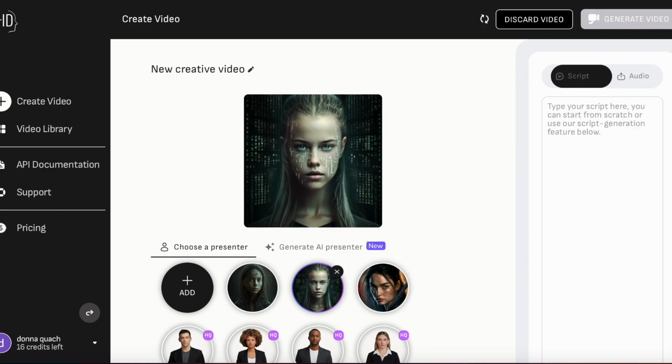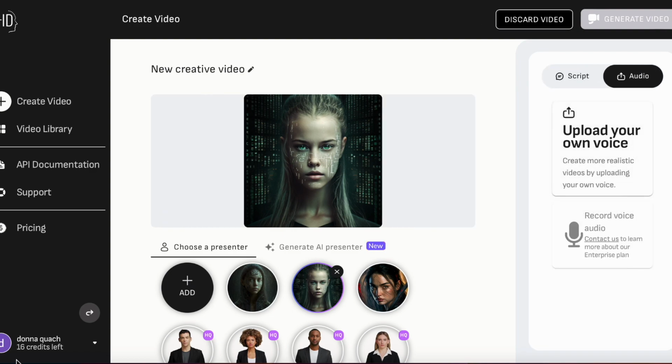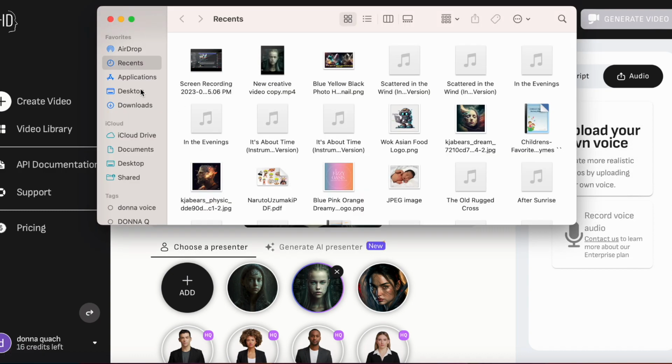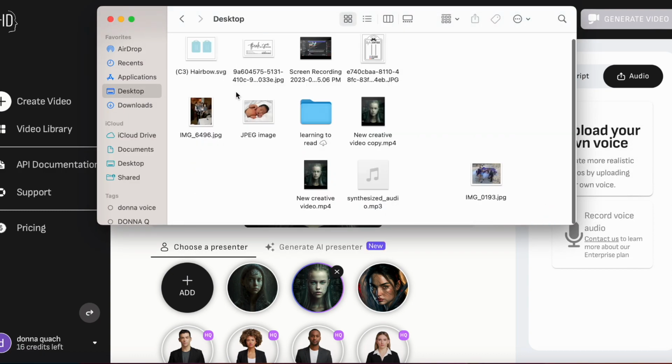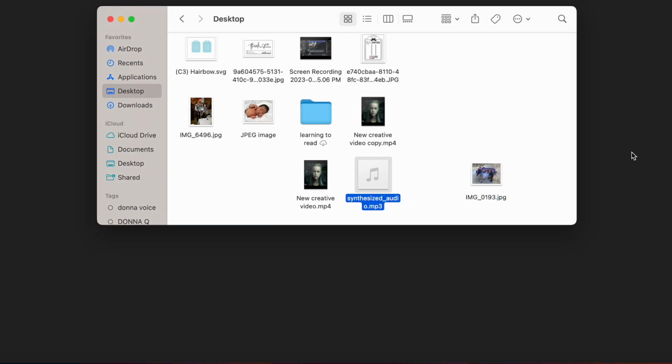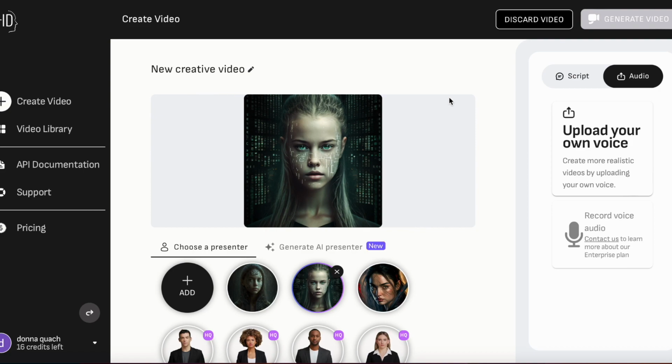Then on this side, you can add your script here, or you can add your audio here. So I'm going to add my audio. I'm going to find my audio, which is on my desktop, and just drag it over. If you like all that, then you're going to click generate video here, and that's going to generate your video. And then you just save it to your computer after.